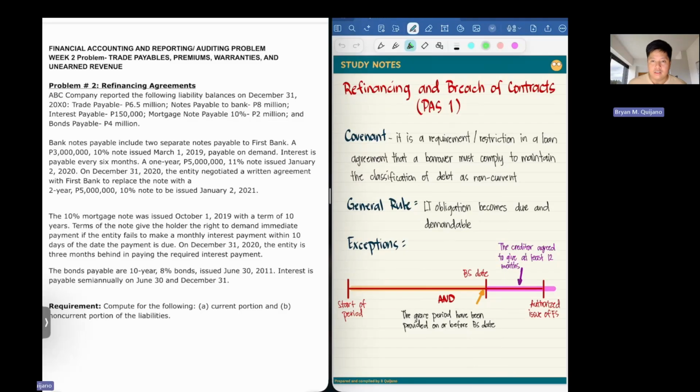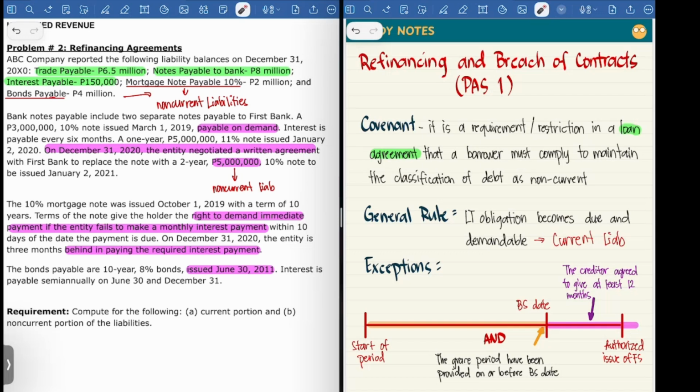Hi everyone, this is just a continuation of our topic regarding breach of contracts according to PAS 1. Before we start, I would like you to pause the video, then you can resume playing the video for the continuation of the explanation. Okay, let's continue our discussion.